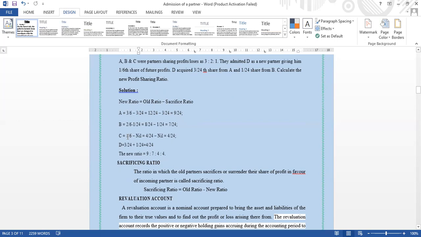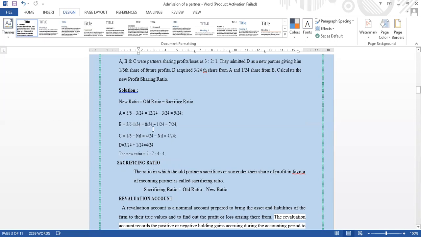Okay. For B also we should calculate. For B, 2/6, here is the 2 and this is the total, 2/6 minus 1/24. Here is the 1/24 share from B. Okay. So that is 2/6 minus 1/24.